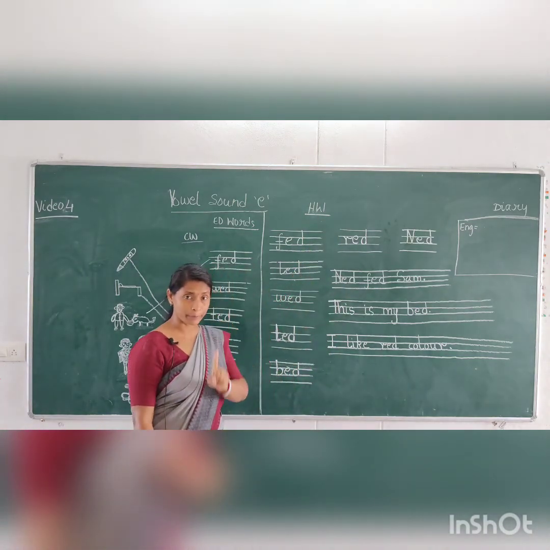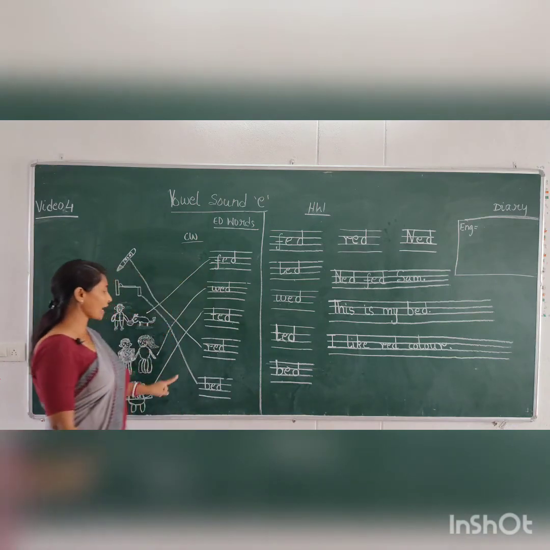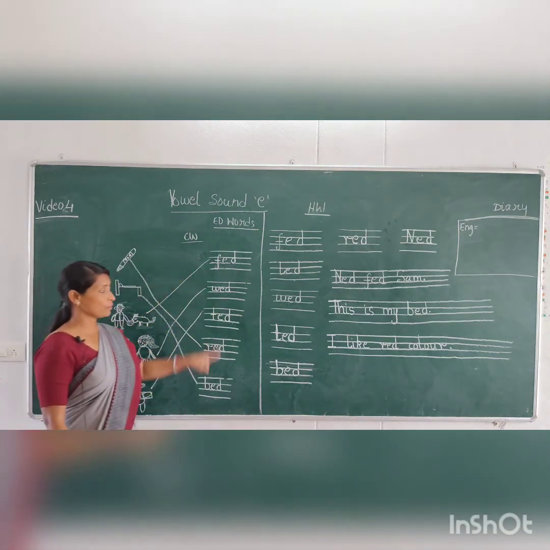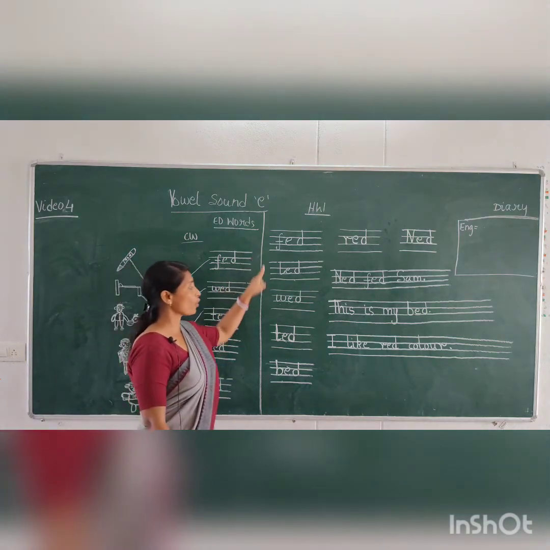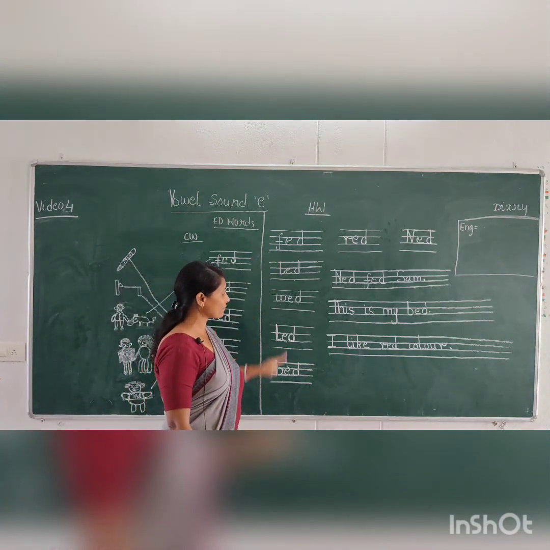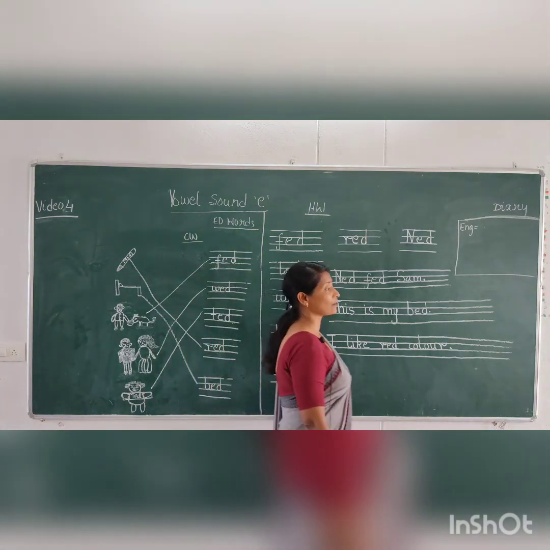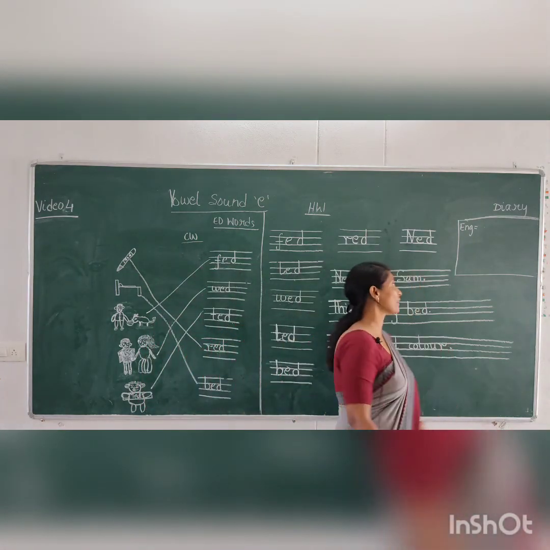Once more I am repeating. This is your classwork. Match the drawing with the words. This is your homework. 7 words I have given you and 3 sentences. And what exercise do you have?